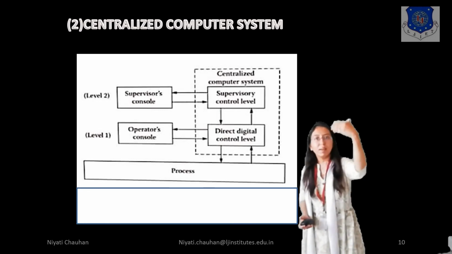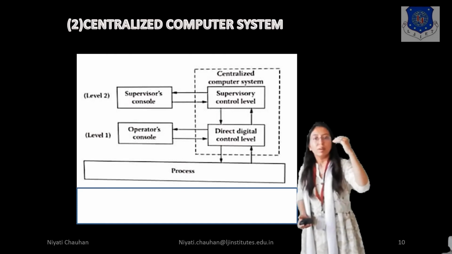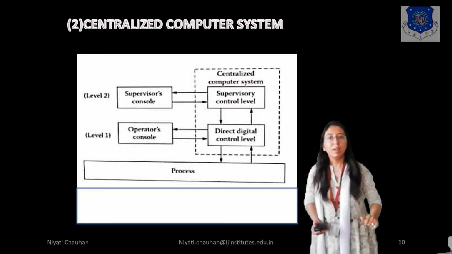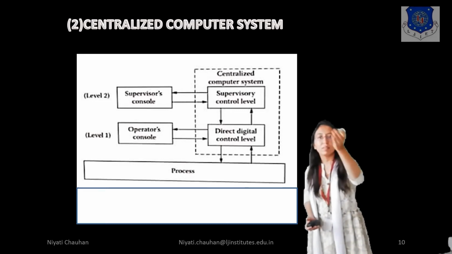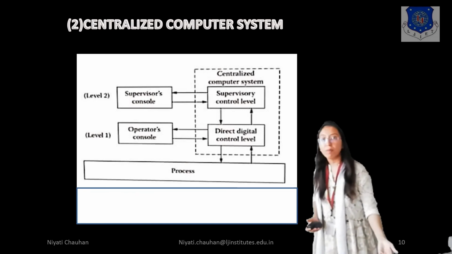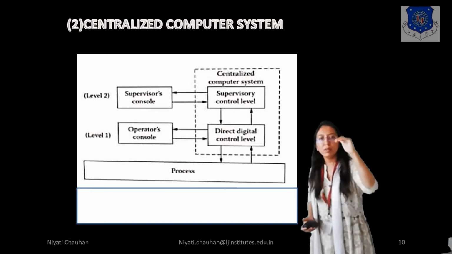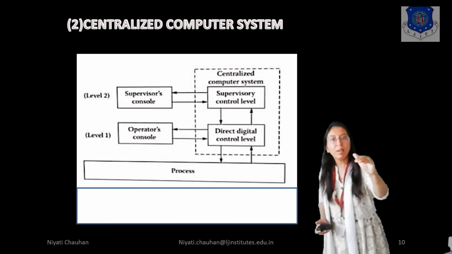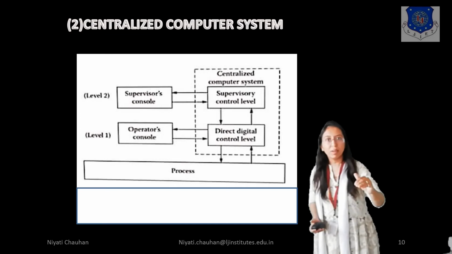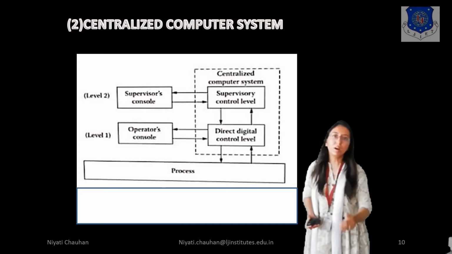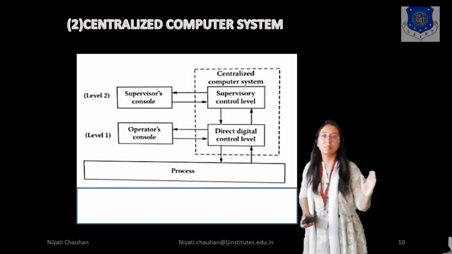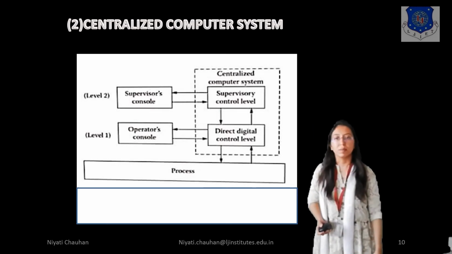Then the next level is 2. Direct digital control sends data to the supervisory control level, and supervisory control sends data to the supervisor's console. If any error is found, then data is sent to the supervisor computer level, and the computer level sends data to the direct digital level and then to the process. So this is the basic block diagram of a centralized computer system.